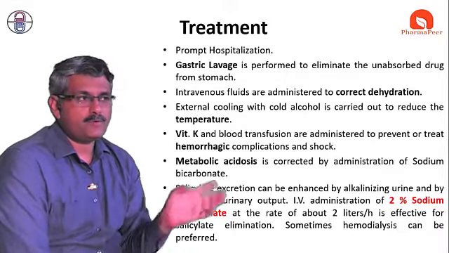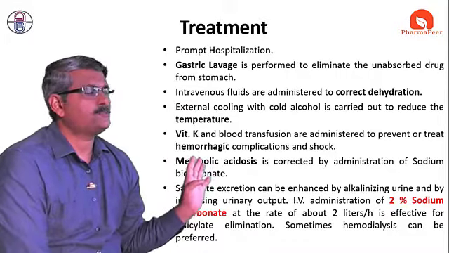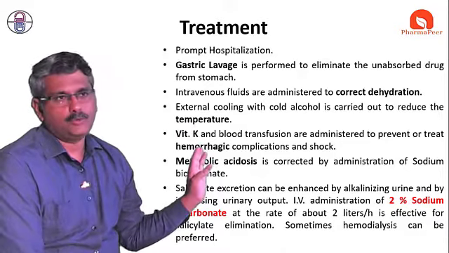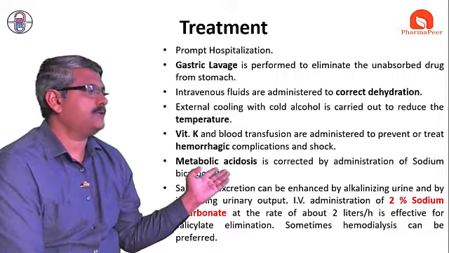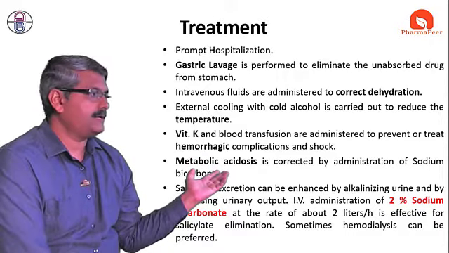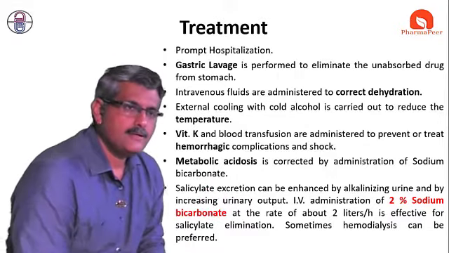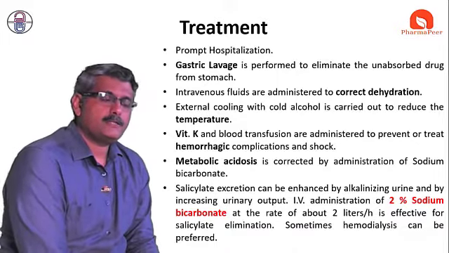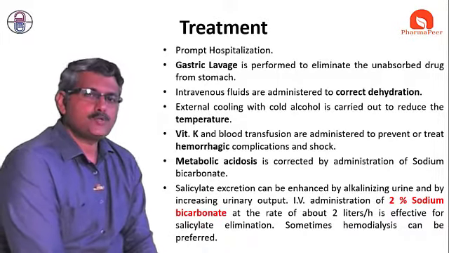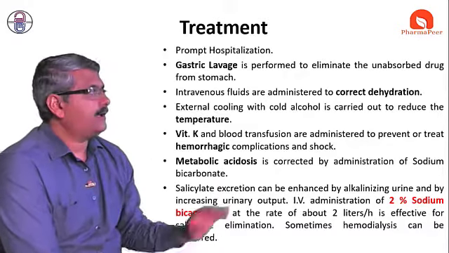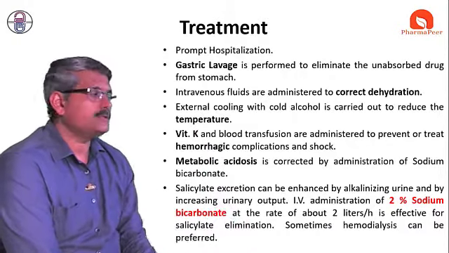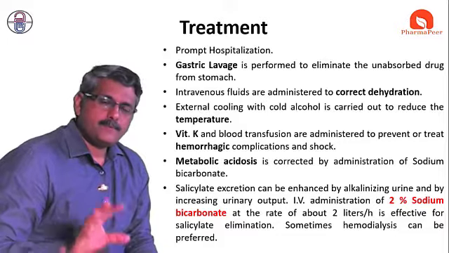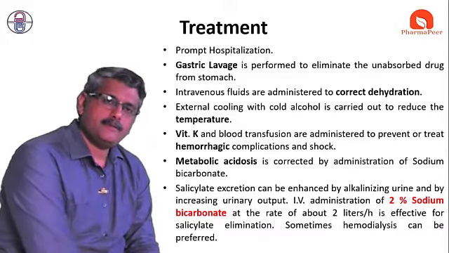And if the symptoms are there, then what could we do? These are some points: hospitalization, gastric lavage, correct the dehydration, try to maintain the temperature, use vitamin K for the hemorrhage, or in case of loss, blood transfusion is needed. For metabolic acidosis, and one more, supportive treatment, symptomatic relief, 2% sodium bicarbonate would be preferred. And if it is not covered by this, then we could go for hemodialysis. So this is about salicylate poisoning, and this is the chapter on non-steroidal anti-inflammatory drugs.